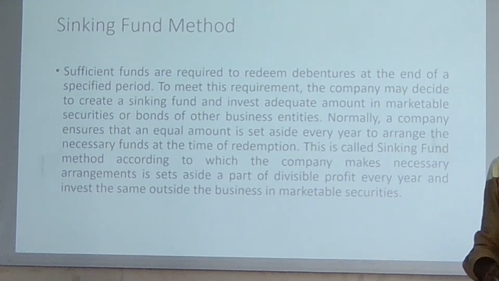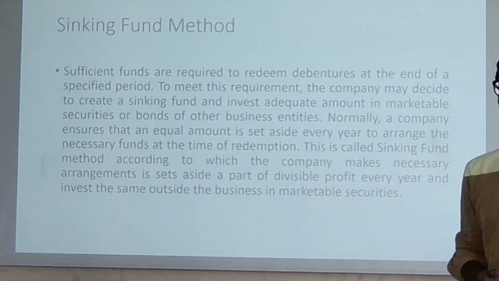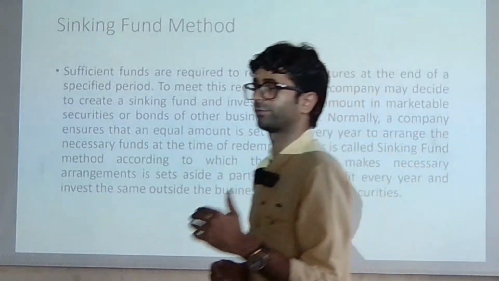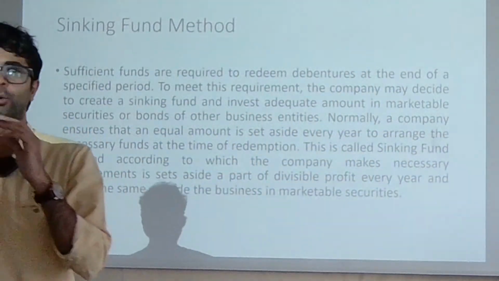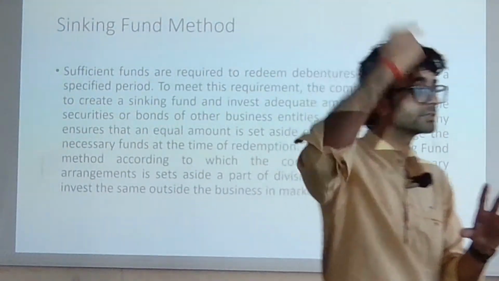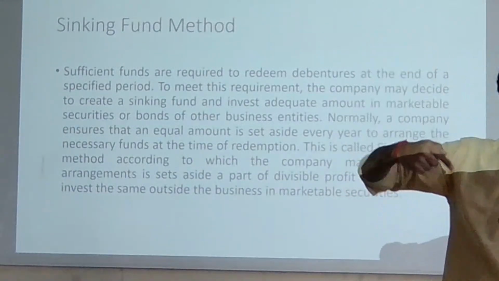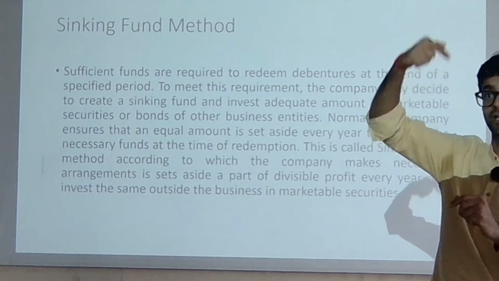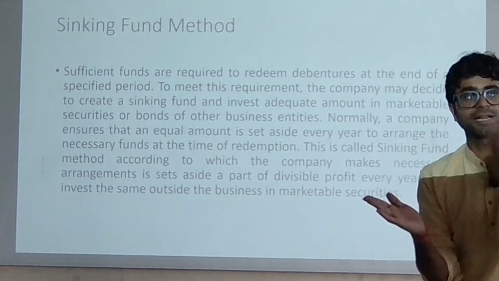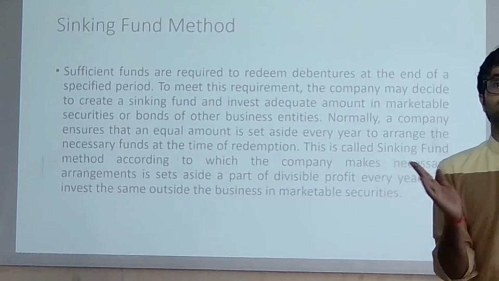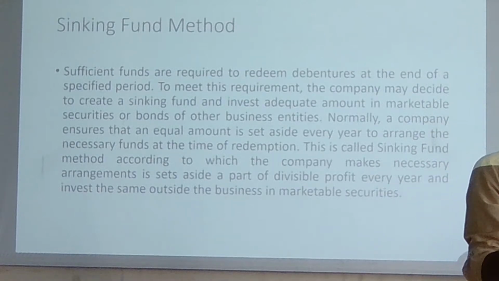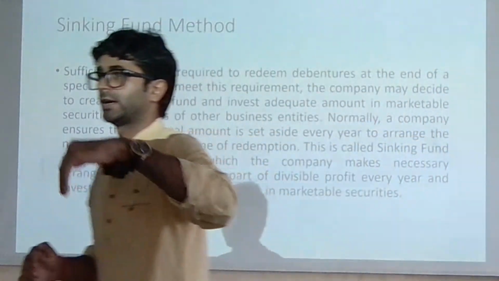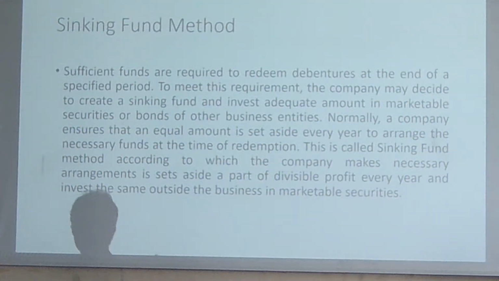Okay, so over the period of time, you must have heard, in depreciation, what do we do? At one point of time we buy the machinery. Over the period of time we reduce the book value of the asset, and that reduction, every year the book value decreases over the machinery's life. At the same time we make a reserve, which we call depreciation, and that we use at the end of the machinery life, where we show it as an expense.